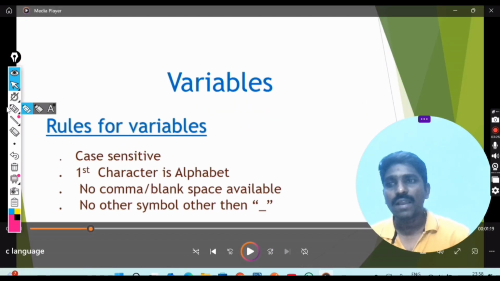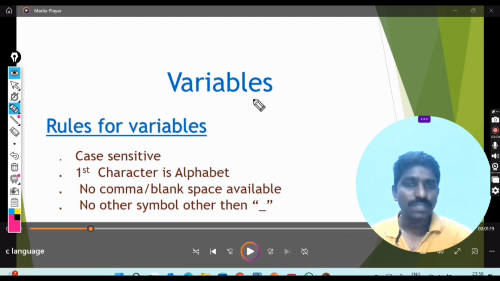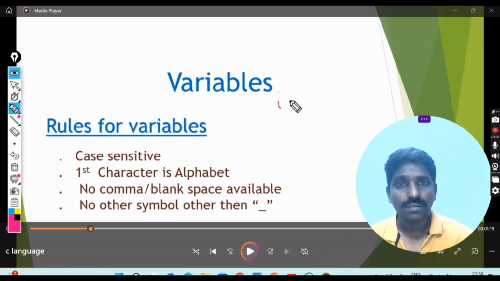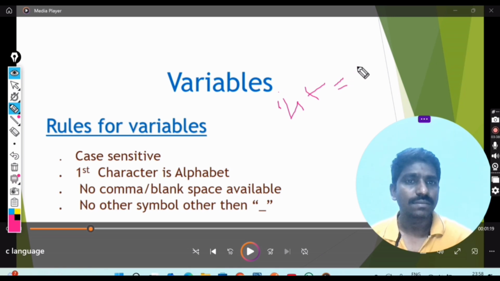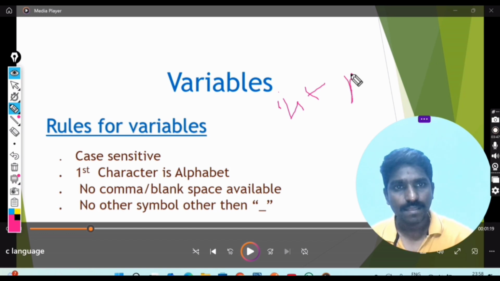Suppose I take int x. This is a variable declaration.